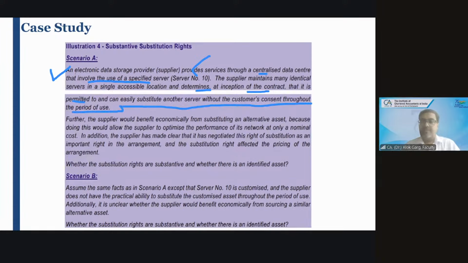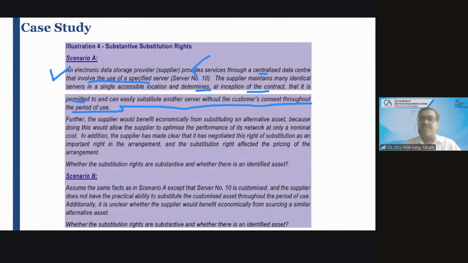So there is a lessor. The lessor has created a data center, like Nextra Data Center. It is an Airtel Group company, Nextra Data, right? So this company has created a centralized data center. This company has a lot of servers and is leasing those servers, those data centers, to companies for storing their data, right?